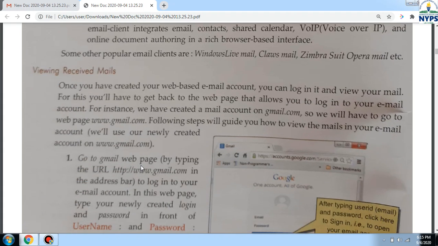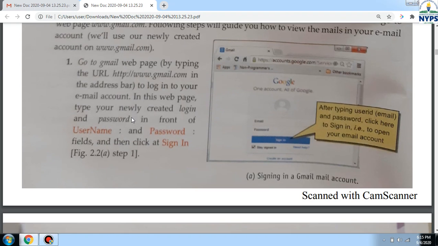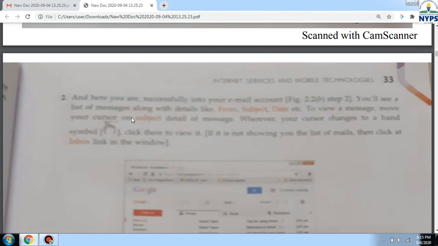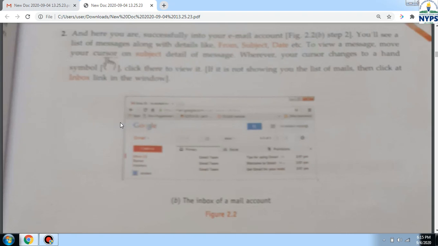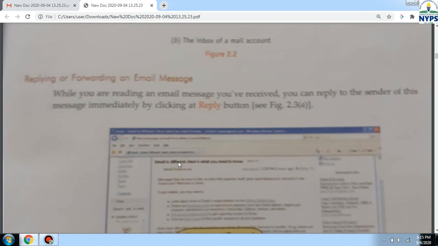Now, viewing received mails. We have created our email account. Now if we are getting emails, how can we receive them? Simply by entering our email address and password in that website. We have to sign in, and then we can see the inbox in which we'll be getting our emails. We can simply click on a mail and open it.